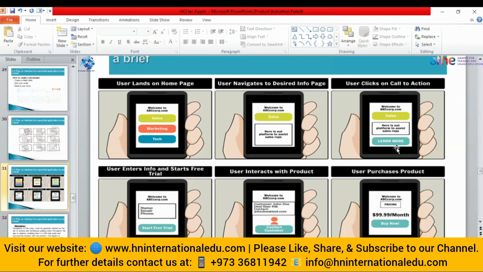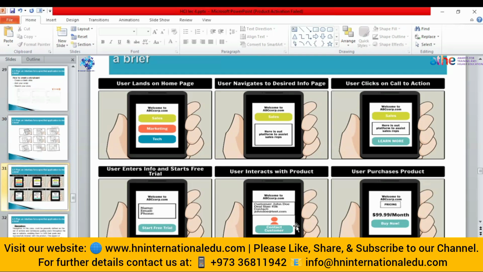Here is the call to action button. Here the user enters the start free trial, like if they want to take a free trial or not. Then how the user interacts with different products that the e-commerce application is offering. And at the end, the user will purchase different products. So this is how you can create a storyboard to show your ideas to your project managers or your stakeholders just to seek their approval.